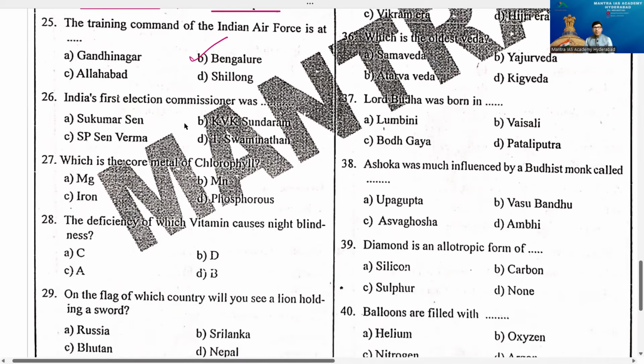India's first election commissioner was. Generally, they will ask this type of question. Very important question it is. At the time of the elections in 1951-52, the first elections, started in 51 but ended in 52, so we can say 1952 always. At that time the great election commissioner was there. The option is E, Sukumar Sen.